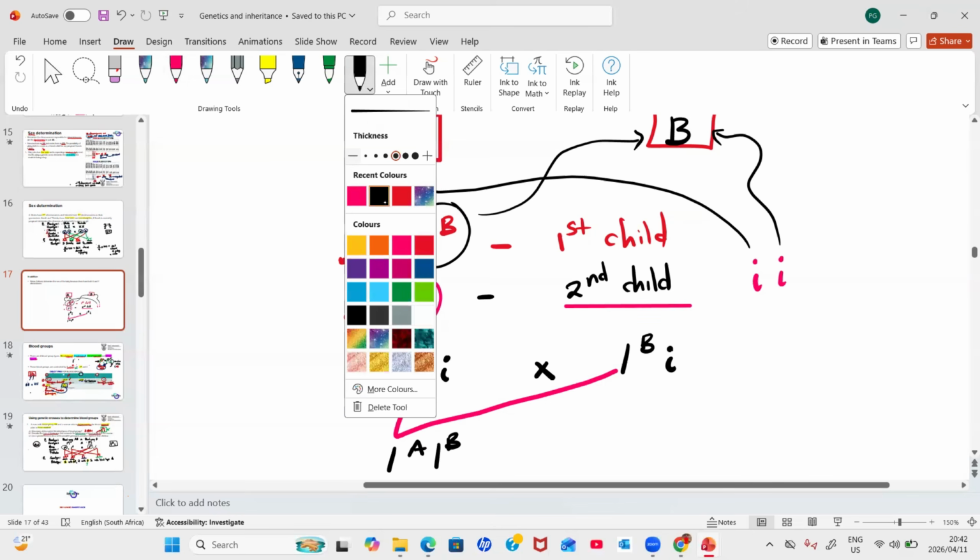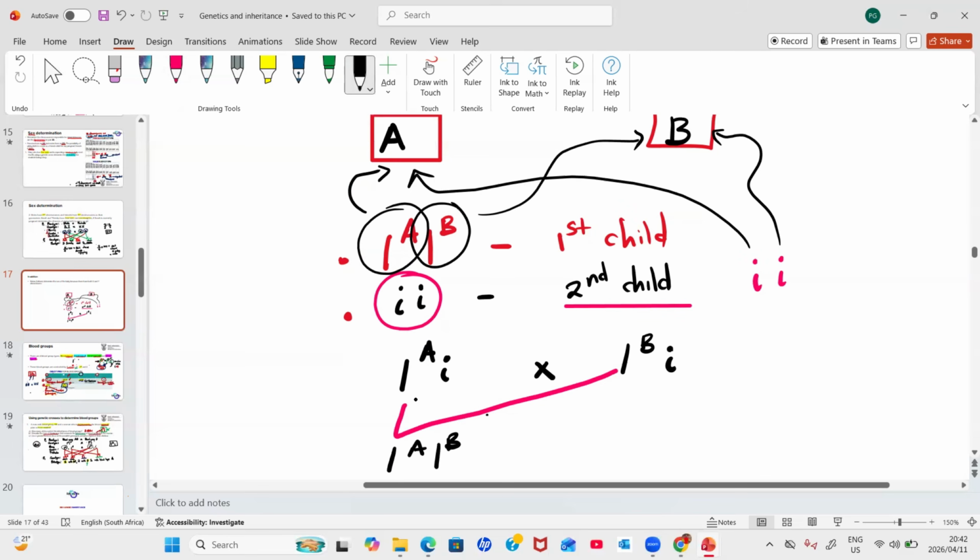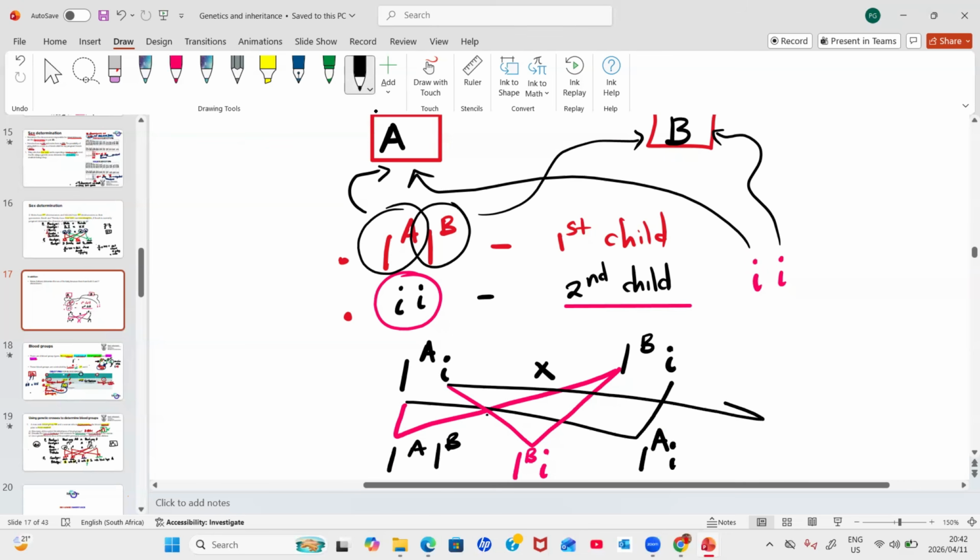The other combination is IA crossed with i. This is blood type A. You guys already see that, right? And then the other combination is this I with blood type B, with the allele with a small letter i. Then the last combination is this small letter i and this i here.